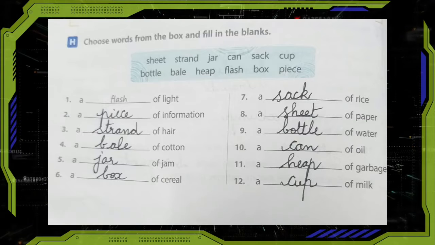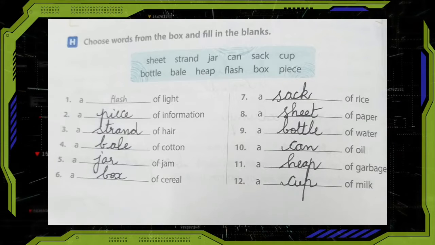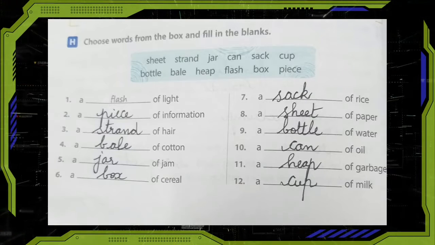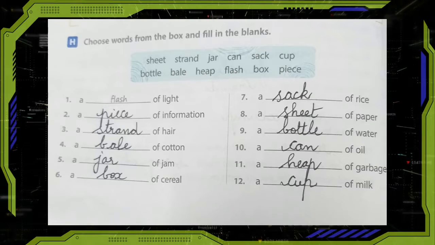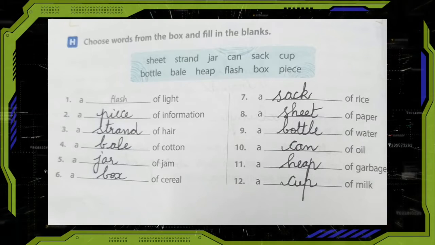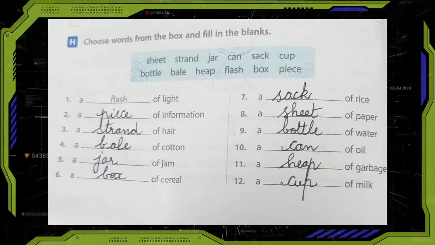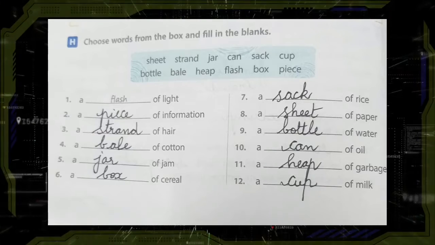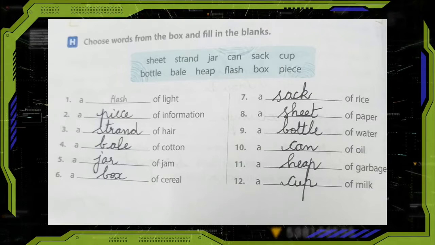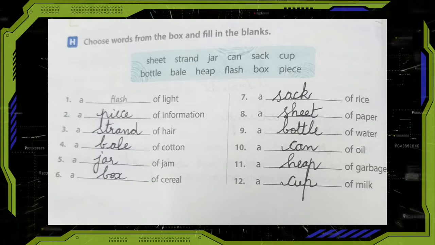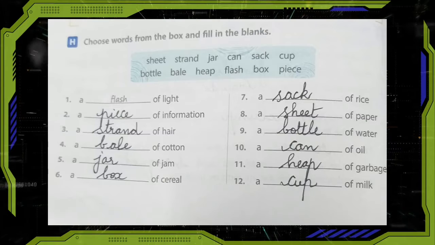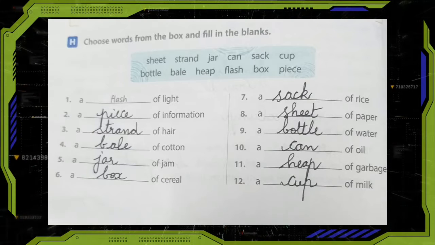Children, now we will see some examples for this. Choose words from the box and fill in the blanks. So here are some keywords: sheet, strand, jar, can, sack, cup, bottle, bale, heap, flash, box, piece.